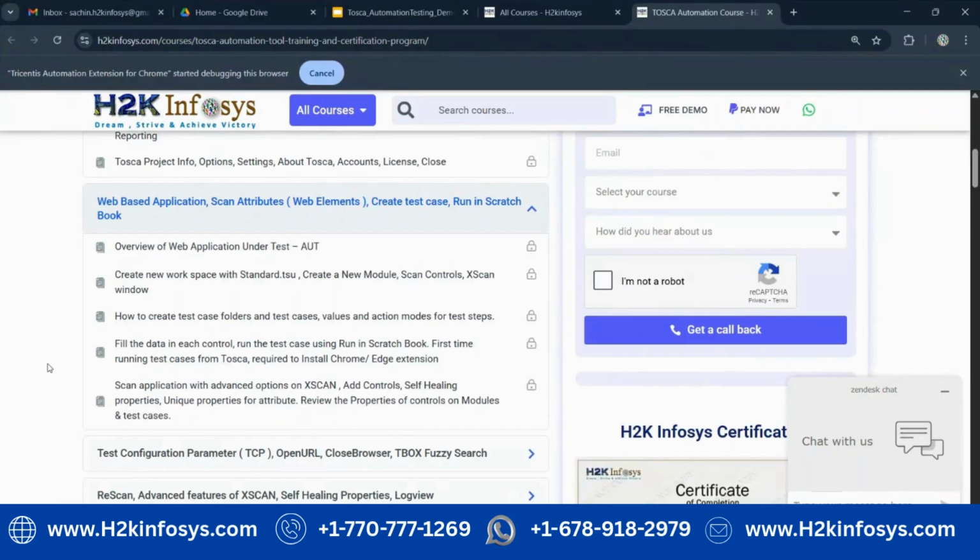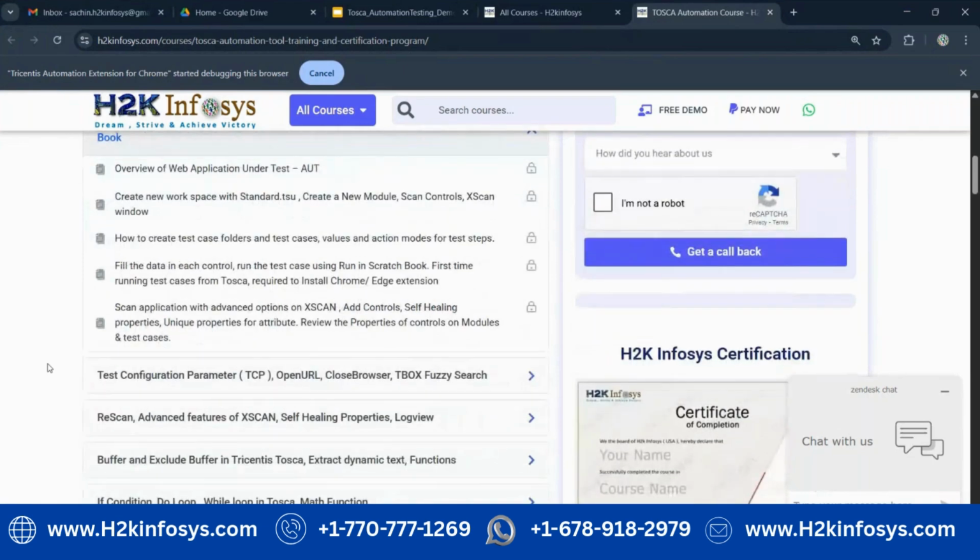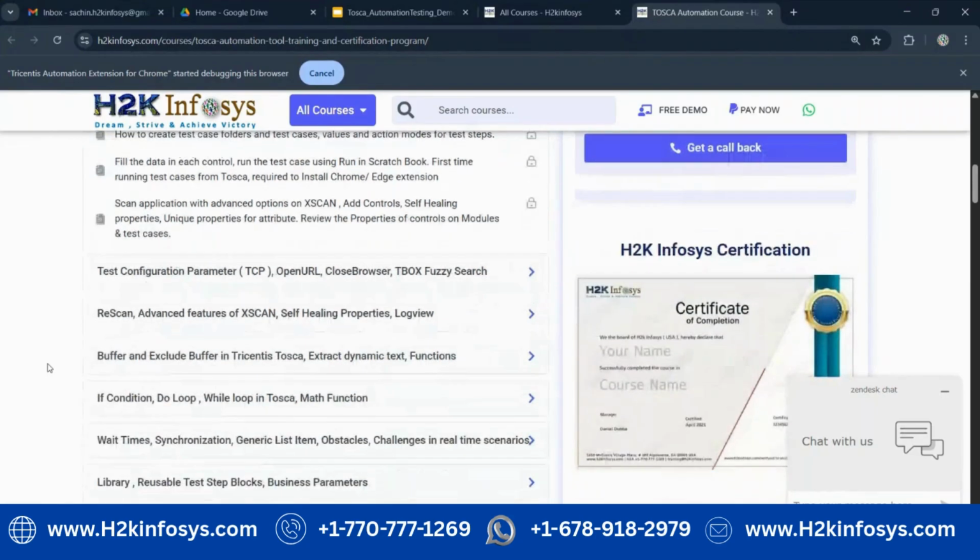Those views also we will cover, and we will give the high level idea about the scan window. We will cover each and every feature in the Xscan, because Xscan is the main core of the application, the main core of the test cases, because there only we are scanning the models.